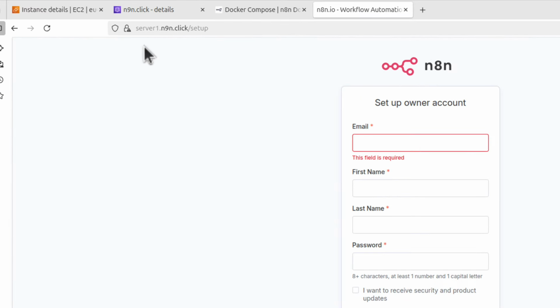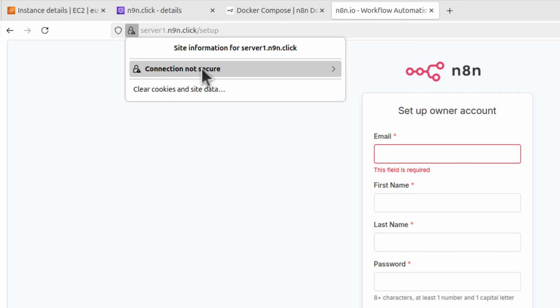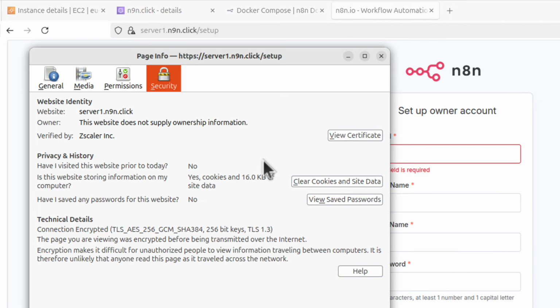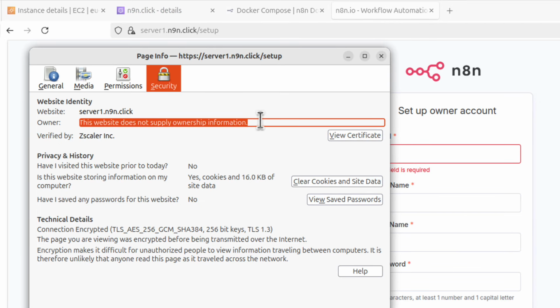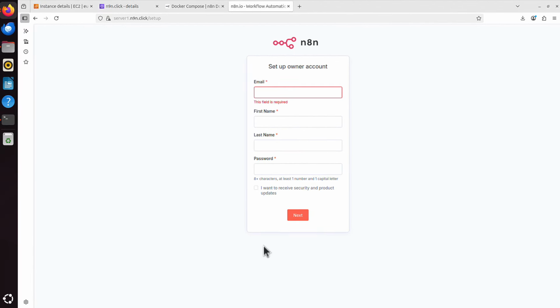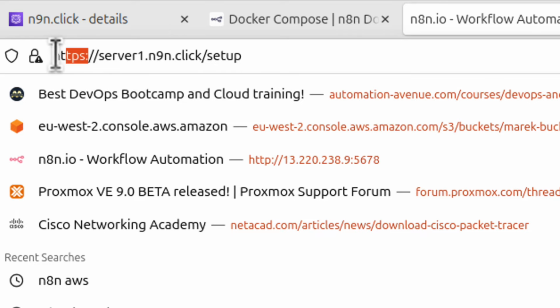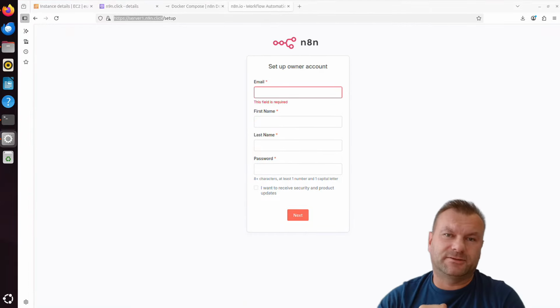And what that error was about, have a look at that little lock. It says connection not secure. It is secure, but if you click that more information, it says this website does not supply ownership information. And my domain has ownership information. It's simply how it's resolved here in that Docker, in that Traefik, and how Let's Encrypt gives us the SSL cert for this service. It's a bit complicated, but what I mean is, some browsers will display that error, but some browsers will simply ignore that and you will not even notice anything. Believe me, this connection is secure because it says HTTPS. You have SSL/TLS encryption for that traffic between you and your server in the cloud. And that is our setup completed, up and running.